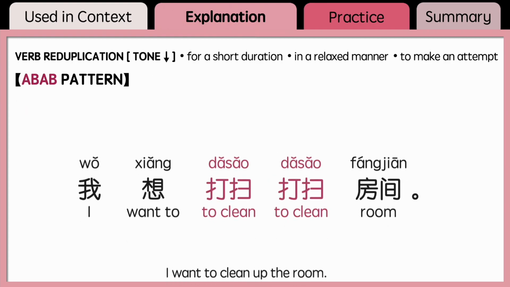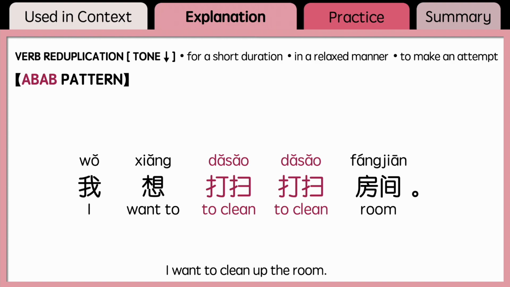If we use another word 打扫 as an example, again, since reduplicated verbs indicate actions done for a short duration in a relaxed manner, or just to make an attempt, you should not combine 打扫打扫 with words that indicate progress, duration, or result.